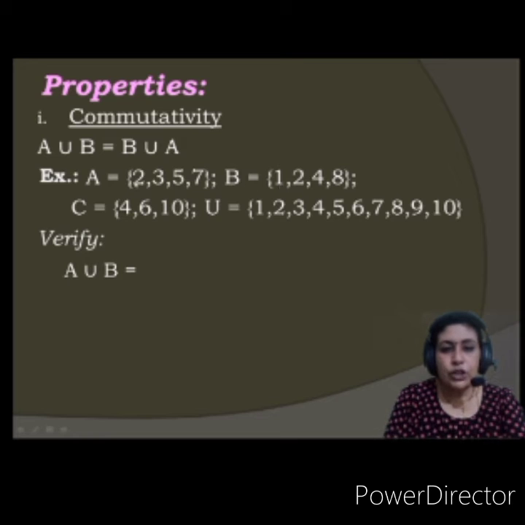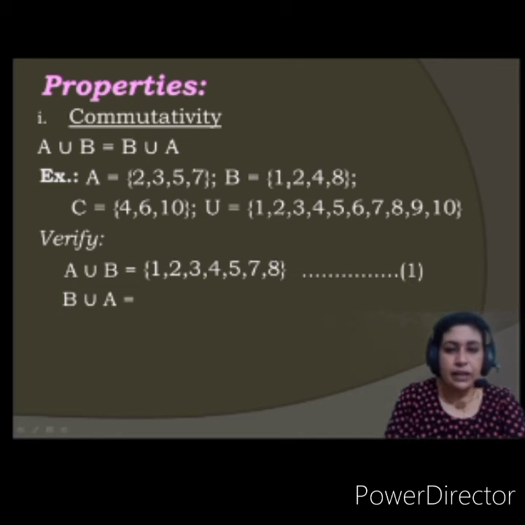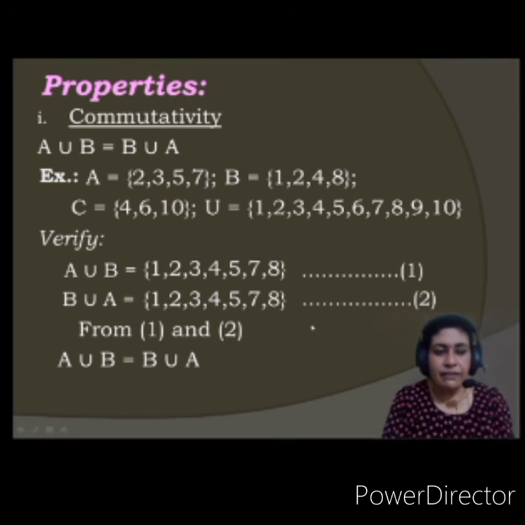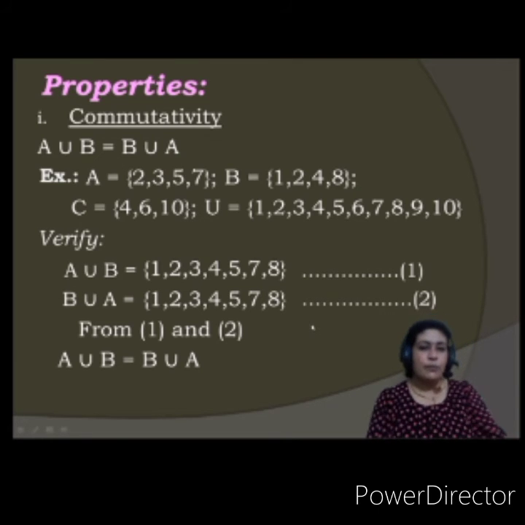1, 2, 3, 4, 5, 7 and 8, right? This will be the set. Let us mark it as 1. Now what do we want? B union A. Let us see this. B union A: 1, 2, 3, 4, 5, 7 and 8. Same way, this is 2. So from 1 and 2, what can you say? Property is verified. This is called the commutative property.